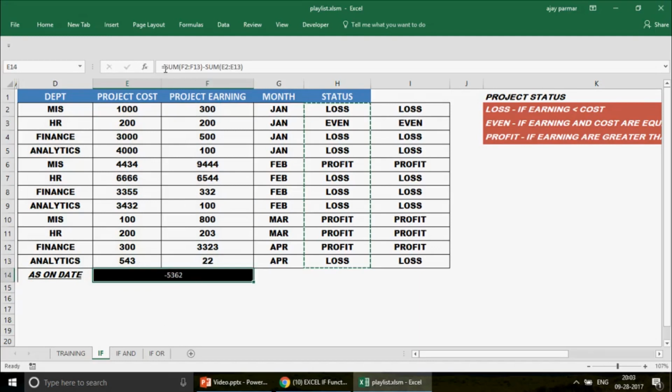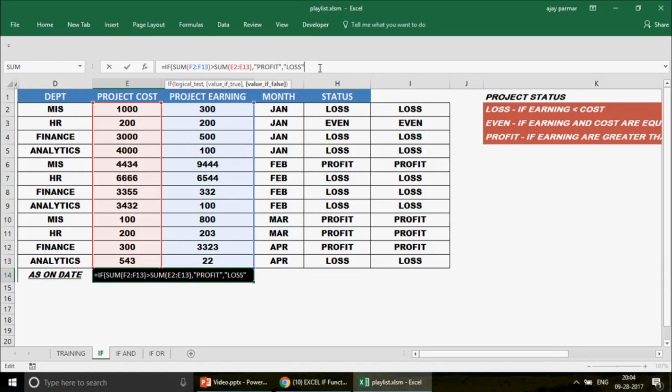Now this is going to be minus $5362, right? So what we can do is put the condition here that if the earning of this entire table, which is my project earning, is greater than the sum of this project cost, then that means that you have the profit, right? And just in case that is not the case, then you can simply go ahead and write that it is going to be the loss, right?